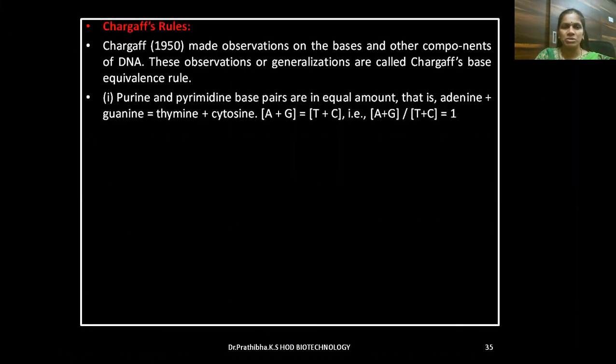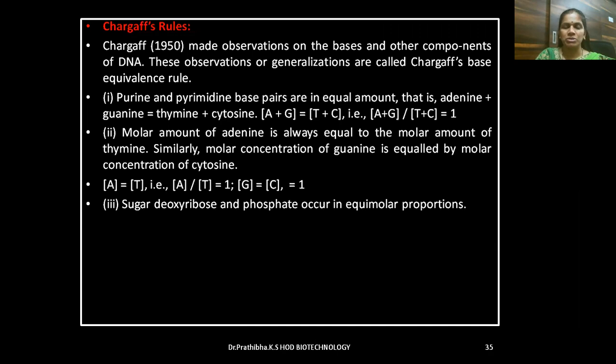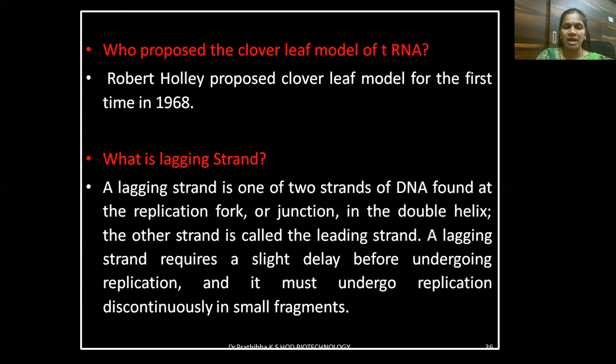Chargaff's rules were already told, so I will not repeat them here. I'll go for only the second point. The molar amount of adenine is always equal to the molar amount of thymine. Similarly, the molar concentration of guanine is equaled by the molar concentration of cytosine. That is a 1:1 ratio. Sugar deoxyribose and phosphate occur in equimolar proportions. AT base pairs are rarely equal to GC base pairs. The ratio of AT to GC is variable but constant for a species. It can be used to identify the source of DNA. The ratio is low in primitive organisms and higher in advanced ones.